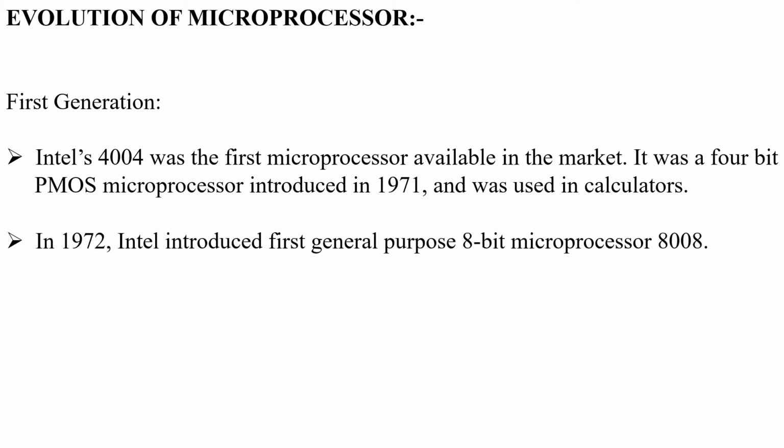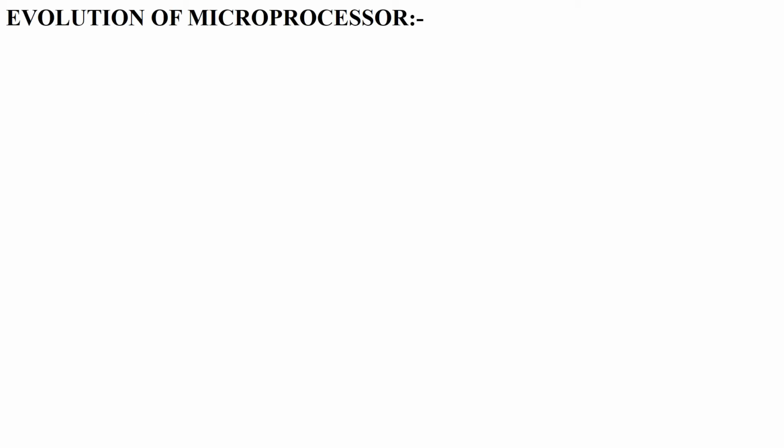In the year 1972, Intel introduced the first general purpose 8-bit microprocessor, which was the 8008. Examples of the first generation are Intel's two processors, one was 4-bit and the other was 8-bit.